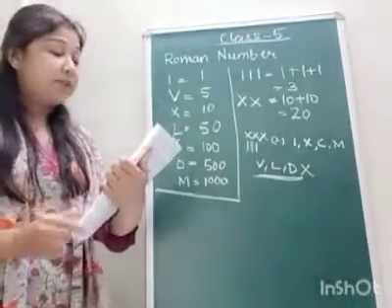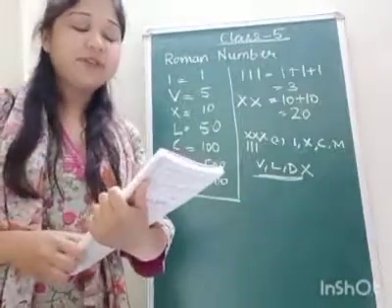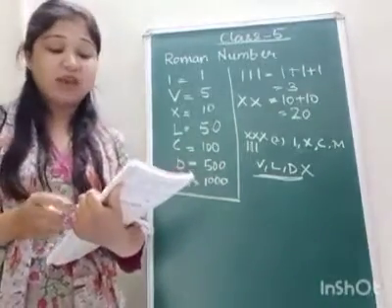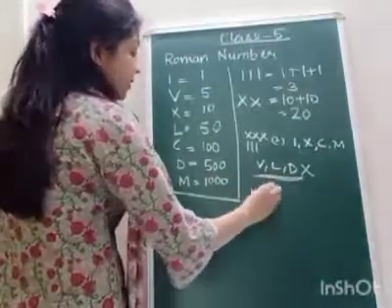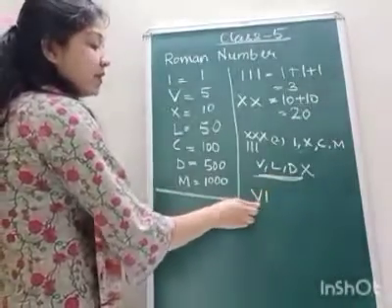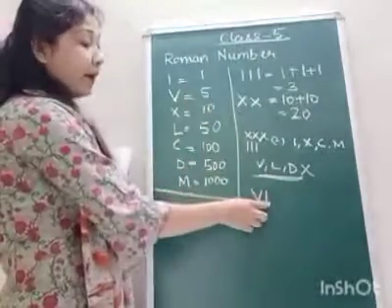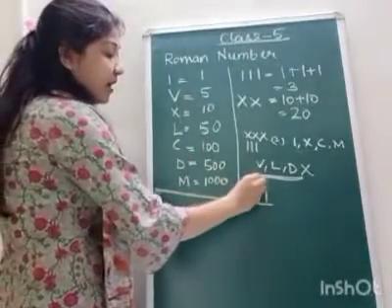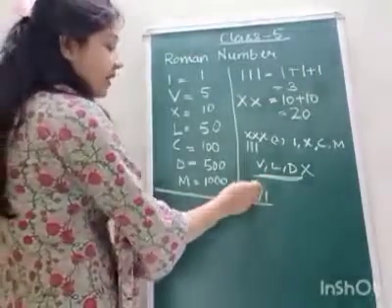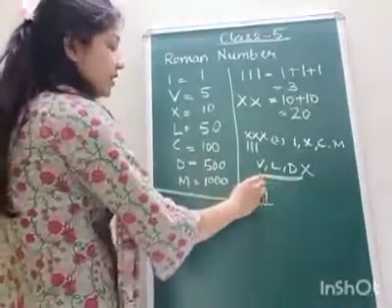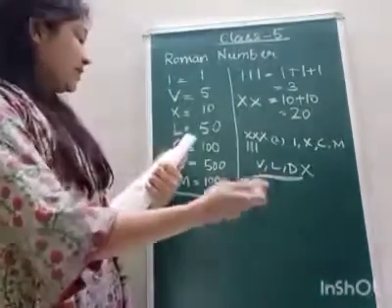Now point number 3 says when a symbol appears after a symbol which has the greater value, the values are added. Suppose you have the number VI. The value of V is 5 and the value of I is 1. V has the greater value and is written to the left of the smaller value.